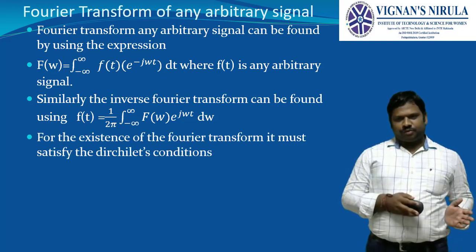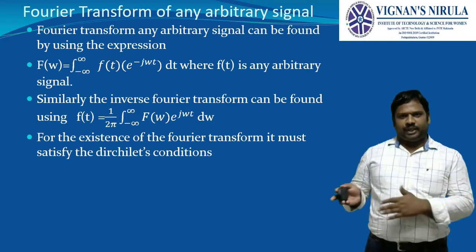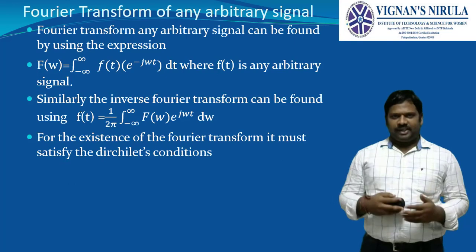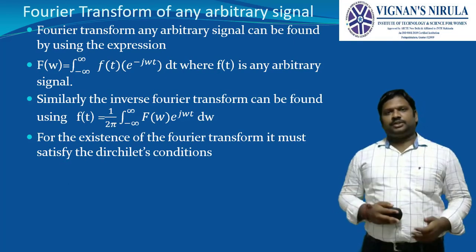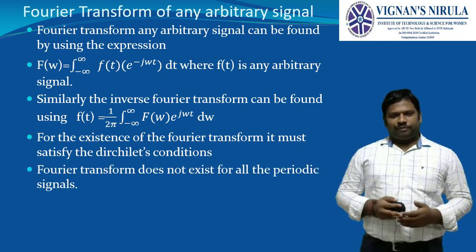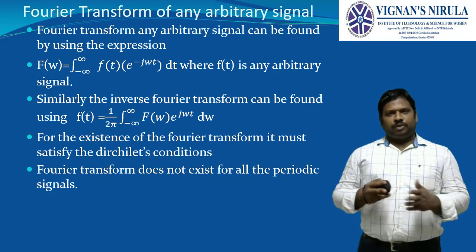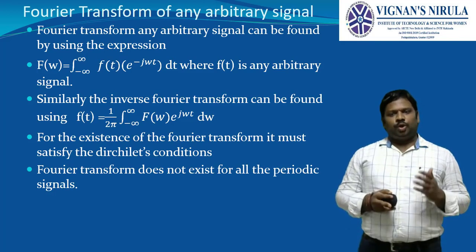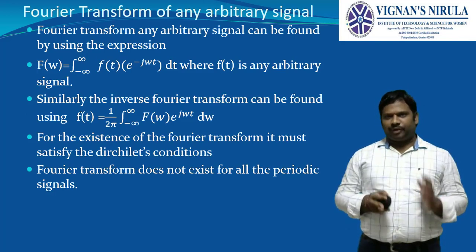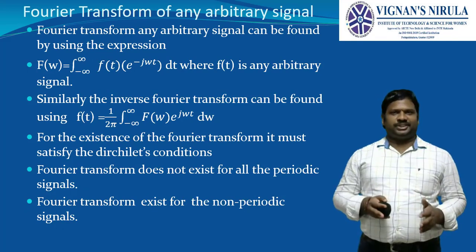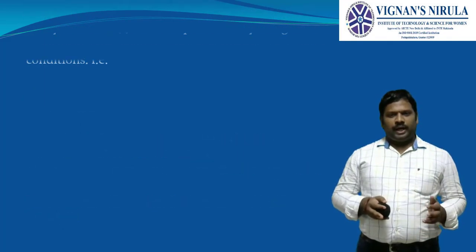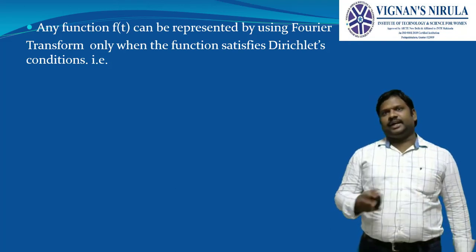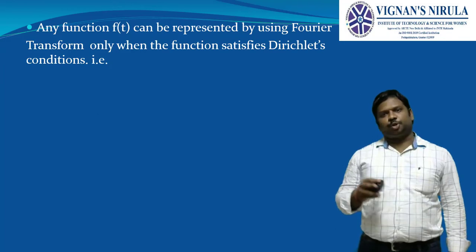Next, for the existence of this particular Fourier transform, it must satisfy the basic Dirichlet conditions, which we saw in the Fourier series. The same Dirichlet conditions have to be satisfied for the Fourier transform. First, the Fourier transform does not exist for all periodic signals. It will exist only for non-periodic signals, and the function must satisfy the Dirichlet conditions. Then only the Fourier transform is said to exist.